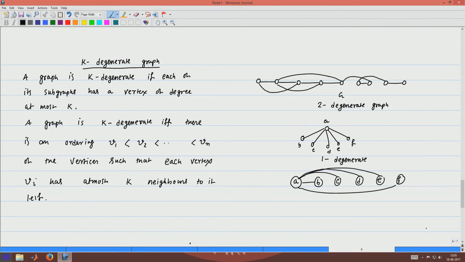So, that is why this graph is a 1-degenerate graph.